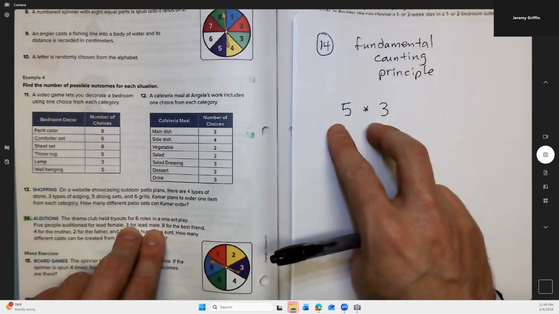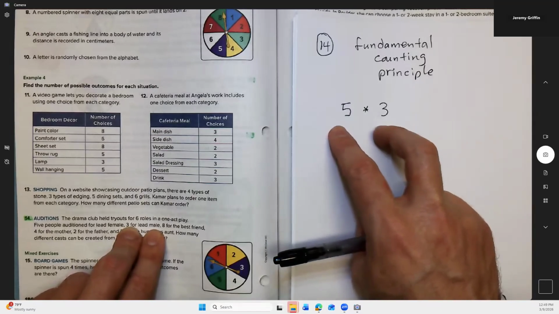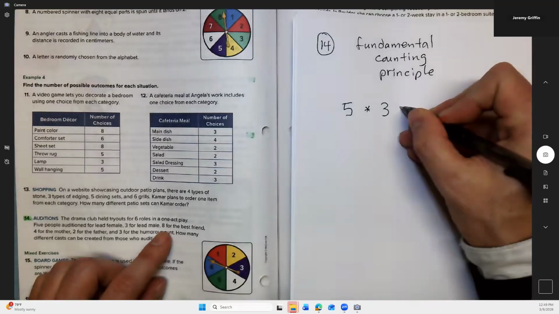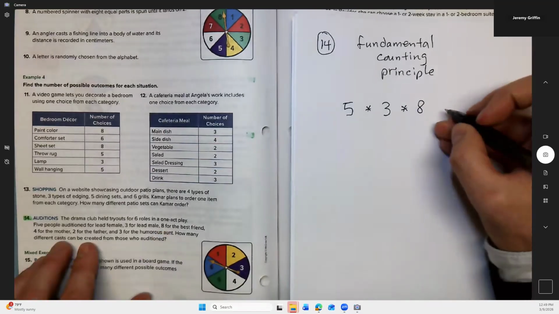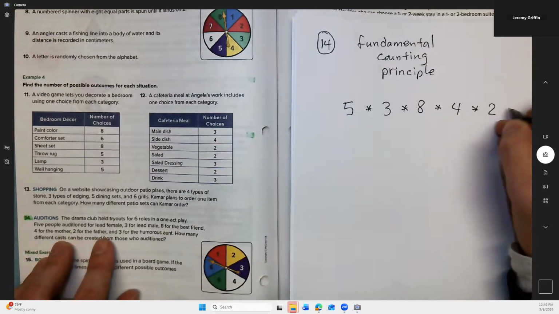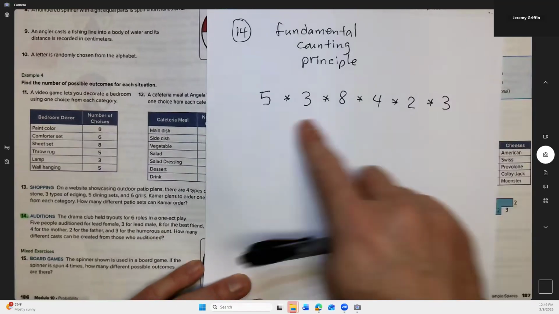Okay. So any of those 3 could get the role. Already we're at 15 possible different casts. Right? Any one of these 5 people, any one of these 3 people. Okay, that's 15 possibilities for the 2 lead roles. Okay, got 8 best friend, so there's 8 possibilities on that dimension. 4 possible mothers, 2 possible fathers, and 3 possible humorous aunts. Okay, there's all 6 roles.